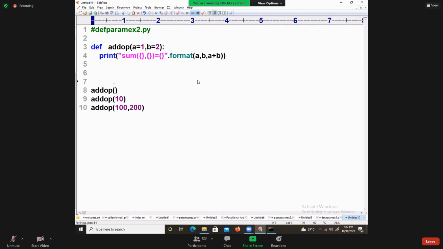This is the main program. Add op, yes, add op. Printing add op of 10. Printed. Add op of 100 comma 200, 100 comma 200 gives 300. I got it. Execute this example.